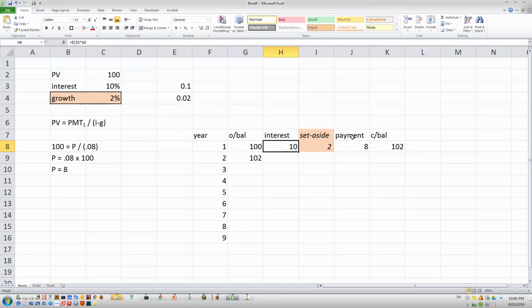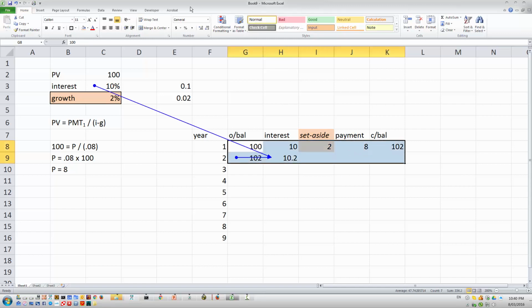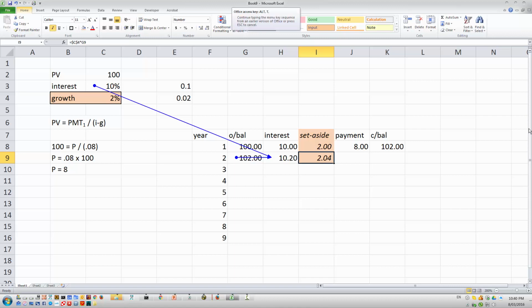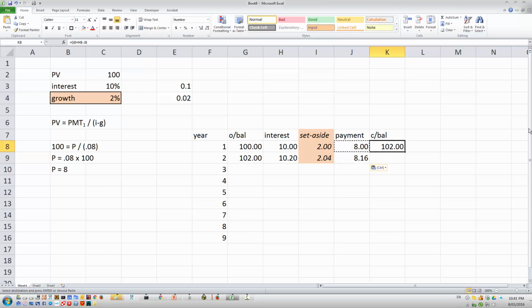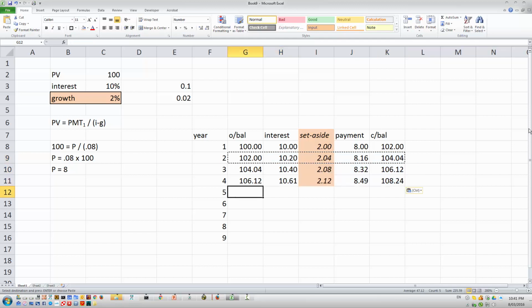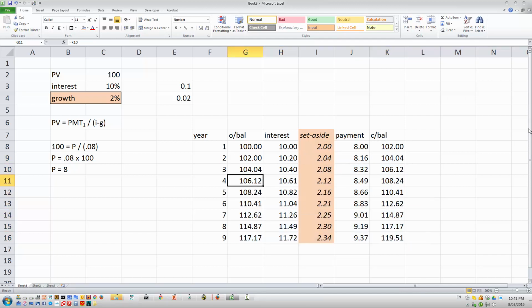The interest, again, 10% of 102. And by the way, I'll do these to cents. How much do I set aside? 2%. So what's that? It's 2% of 102. So the payment is the difference between the interest earned and the amount I have to set aside. So I can take $8.16 out. And the closing balance is what I didn't take out. Okay, let's follow this through for a few years. And let's see that we've got what we actually want.